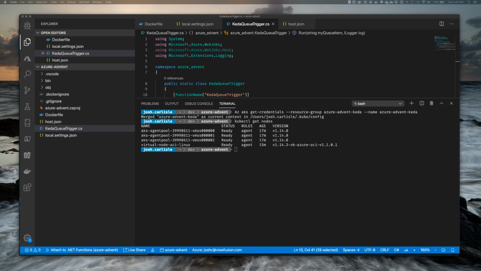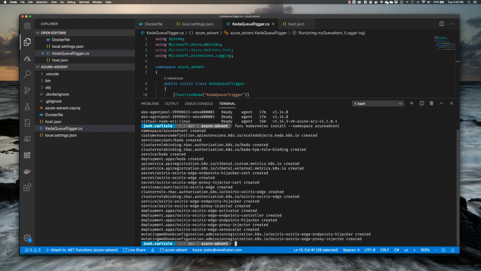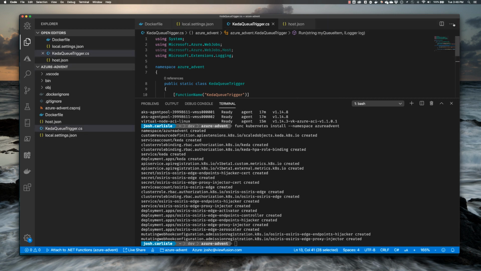But before we do that, we're going to go ahead and create a quick new namespace as well. We're going to call this Azure Advent. Okay, oops, let's go ahead and close that by accident. So as you can see now, we've installed KEDA, and it's installed all the dependencies that are required for KEDA onto our cluster.